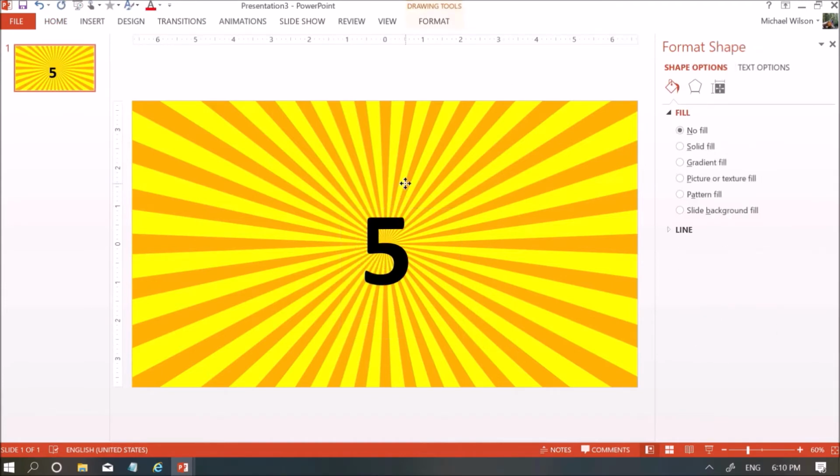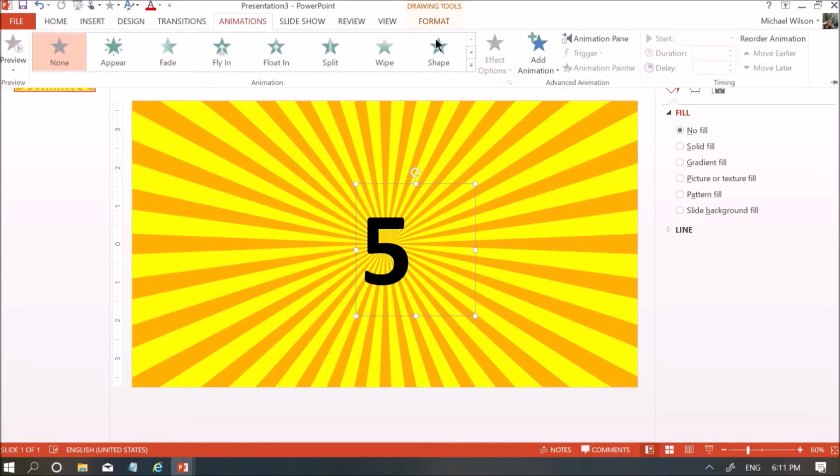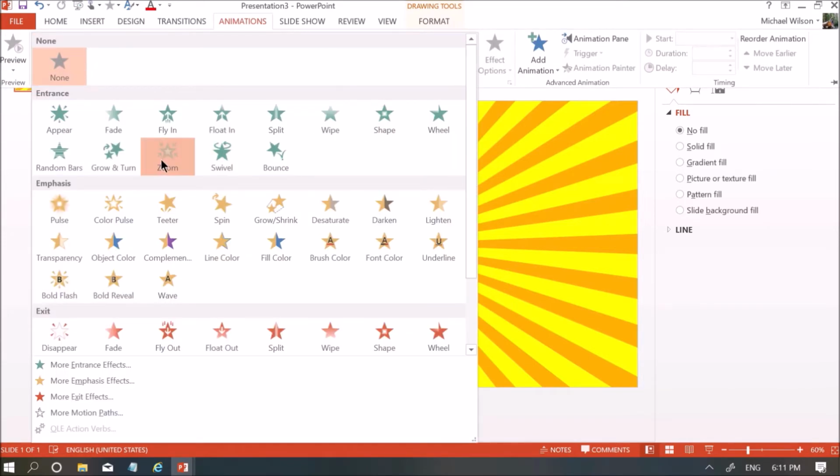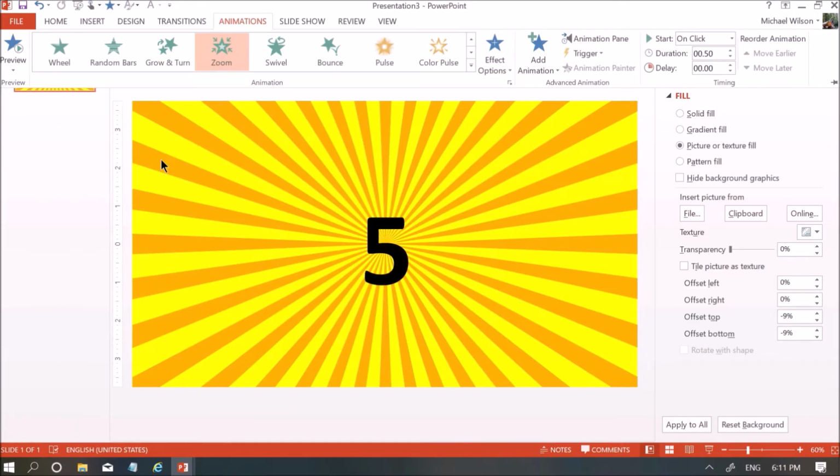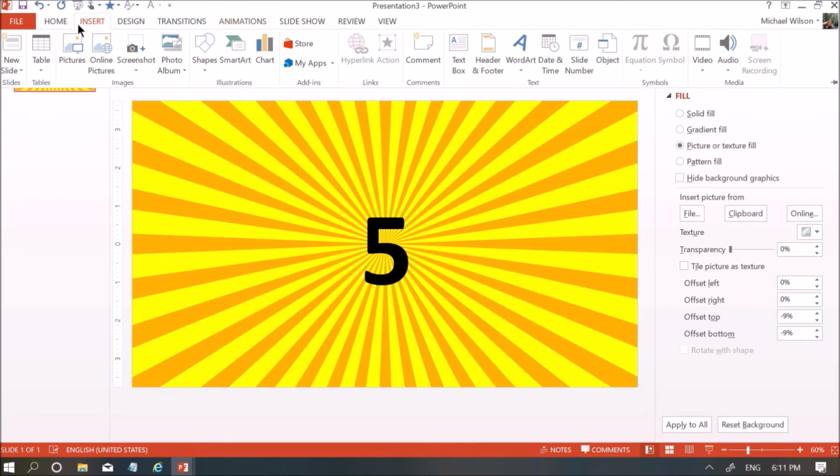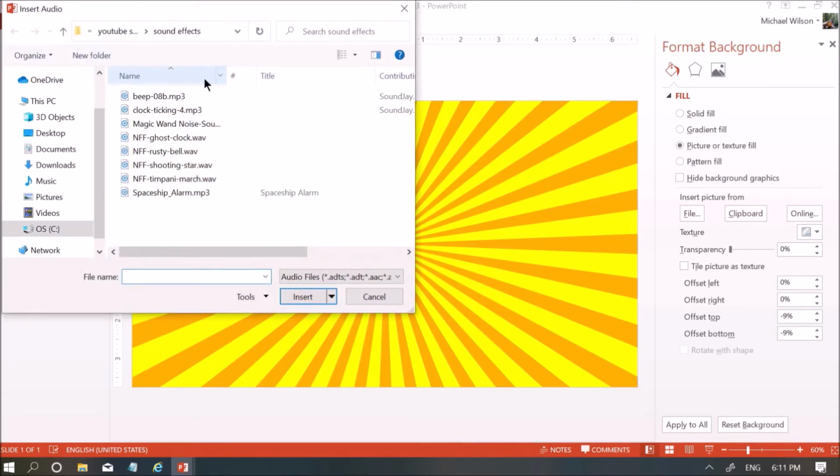Go to the Animation tab and select the animation model. I'm choosing the zooming model. So this is the preview. Also I want to add some audio sound effect. So go to the Audio tab and you can choose any MP3 from your files.